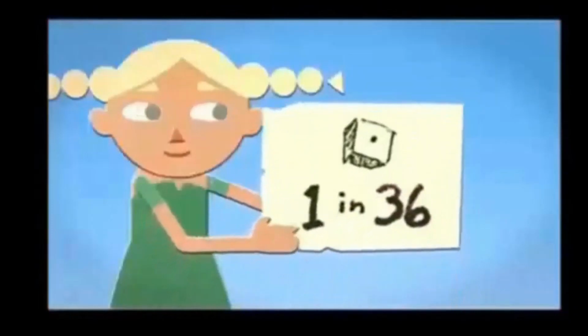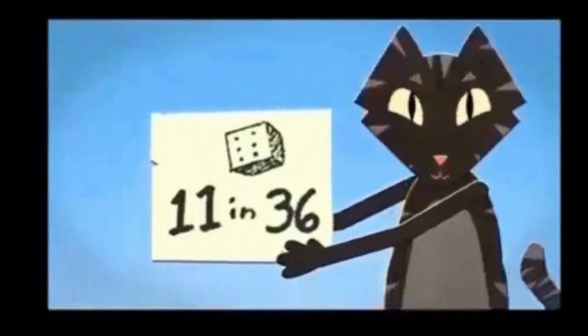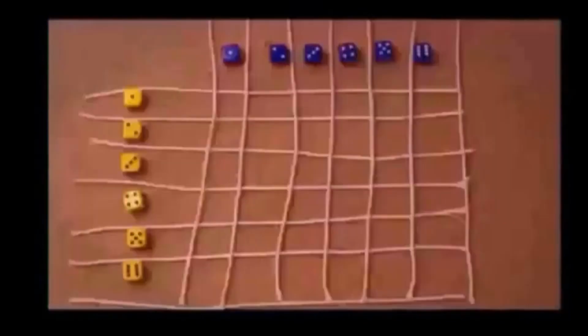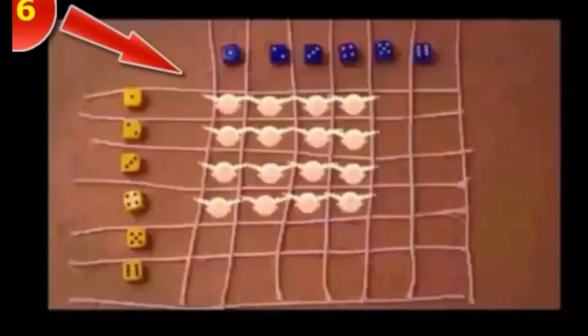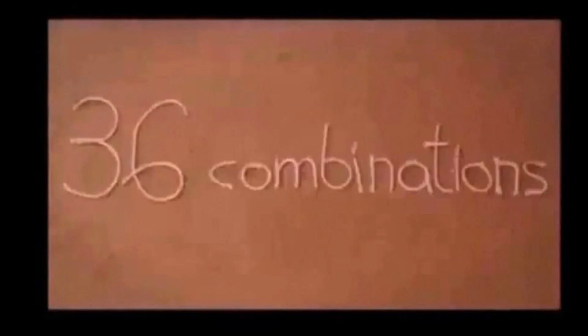There is only 1 in 36 chance that 1 will be the highest number, but there is an 11 in 36 chance that 6 will be the highest. So if any of these combinations are rolled, player 1 will win. And if any of these combinations are rolled, player 2 will win. Out of the 36 possible combinations, 16 give the victory to player 1 and 20 give player 2 the win.